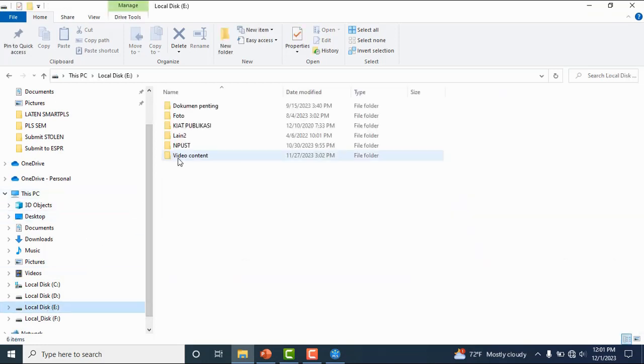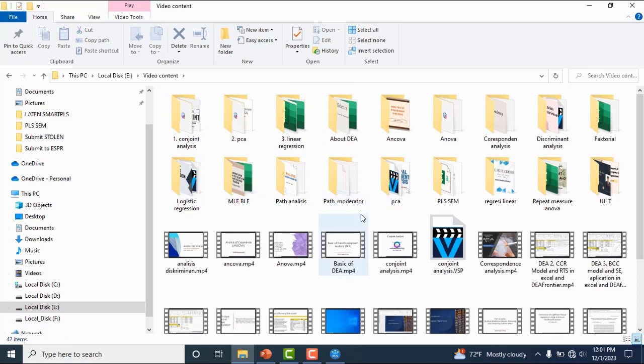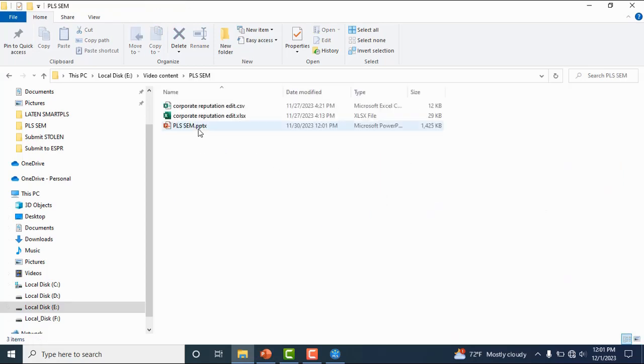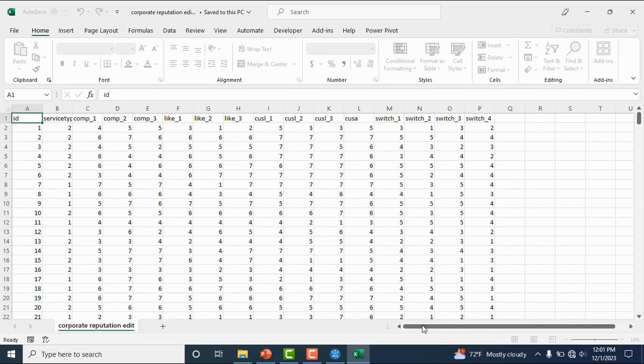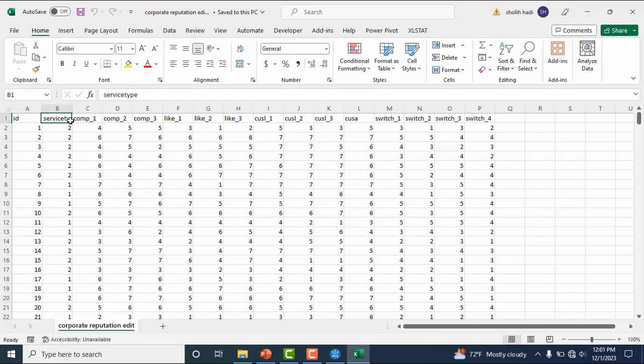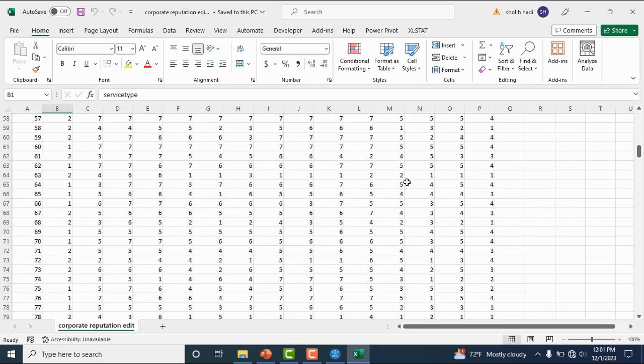I already have the data for the exercise. We can see here we have already collected the data.